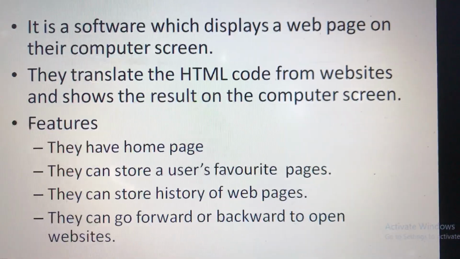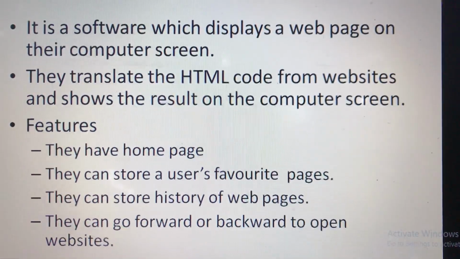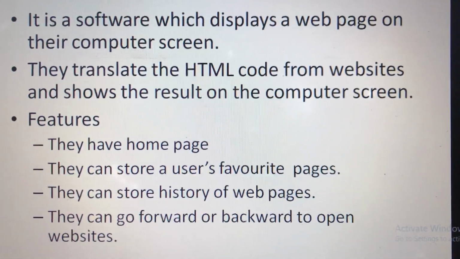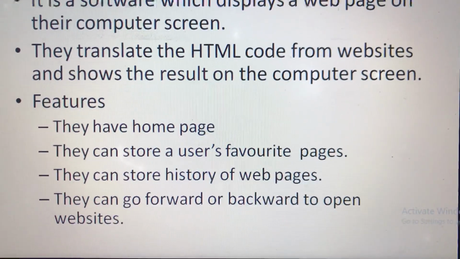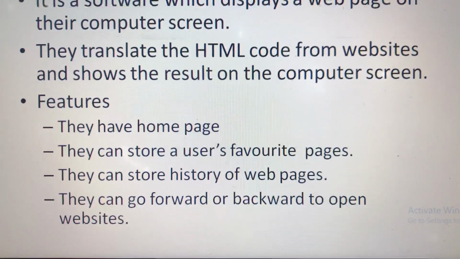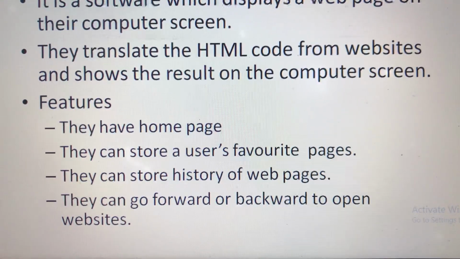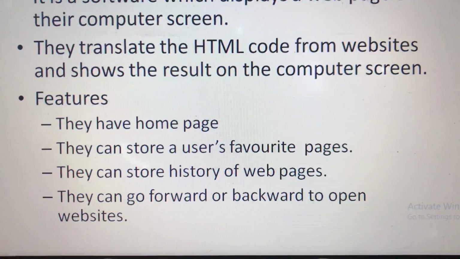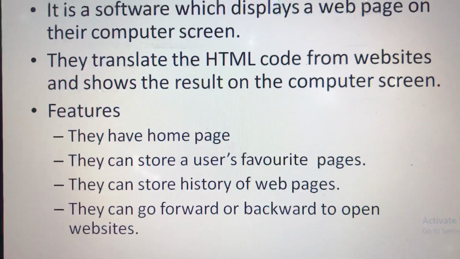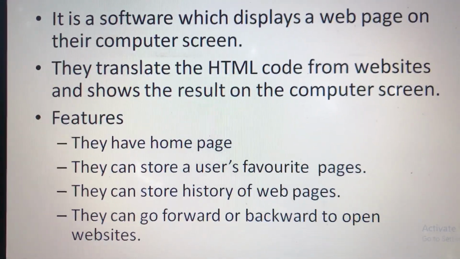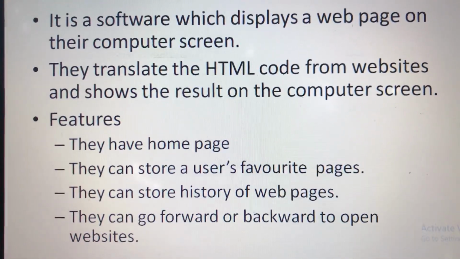It consists of the following features. They have home pages. They can store users' favorite pages, or you can say you can bookmark the pages you want to visit again. They can store history of web pages. They can go forward and backward to open different websites, and also up and down to get more information provided over that website.